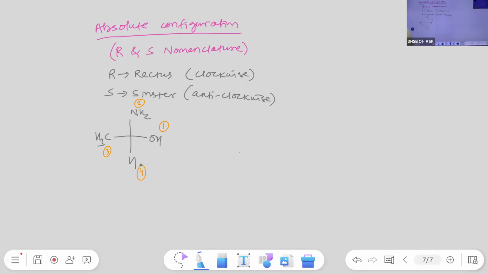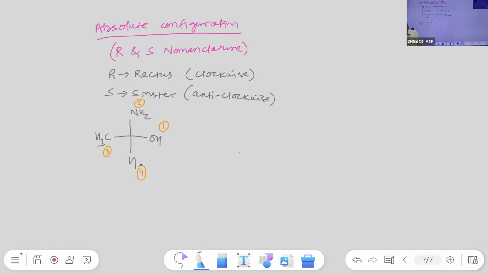Second rule. If directly bonded atoms are the same, suppose CH3 and CH5, then we have to look into the next atom for deciding the priority. Repeating, if directly bonded atoms are the same then we have to look into the next atom for deciding the priority. This is the second point.